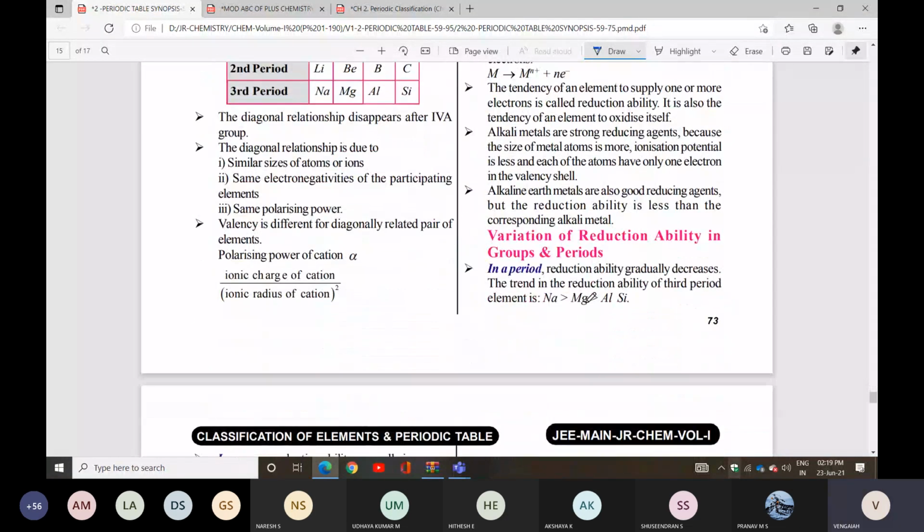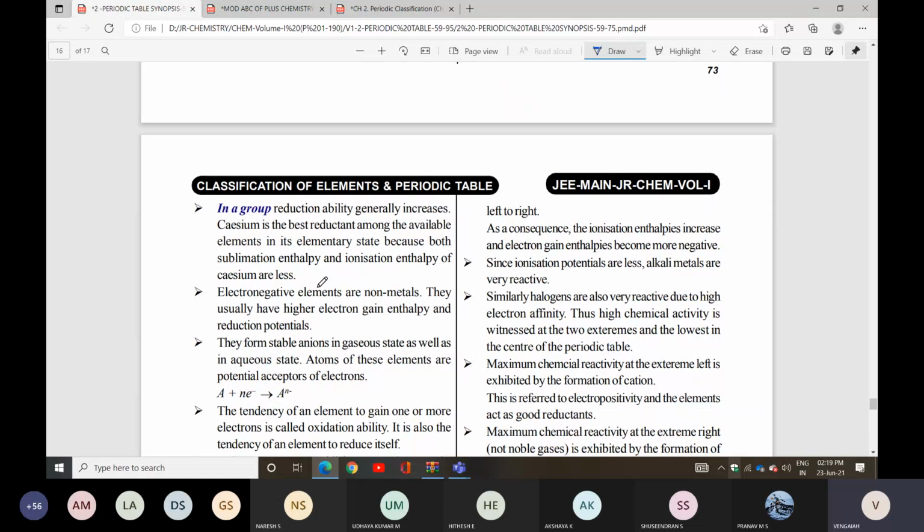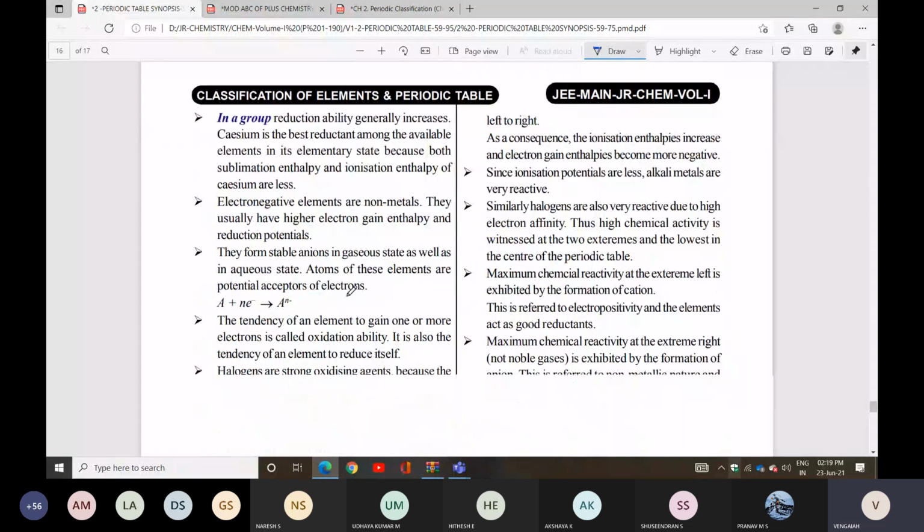Next, what is the variation in period and group? In a period, the reduction ability gradually decreases. In a group, reduction ability generally increases. Cesium is the best reductant among the available elements in the elementary state because both the sublimation enthalpy and the ionization enthalpy of cesium are low.